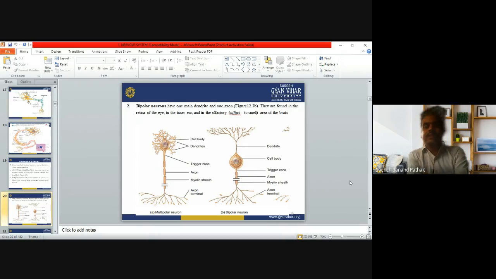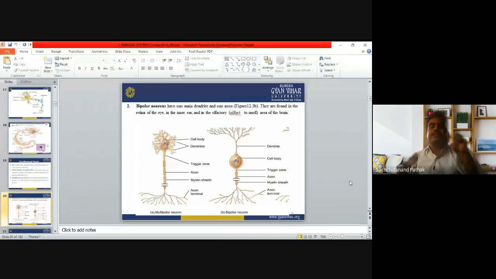So you can see in the image, there is a cell body, and just above the cell body is one main dendrite that emerges from the cell membrane. The cell membrane has only one extension, one dendrite, and then this dendrite is going to be divided into several branches. So there is only one main dendrite and then one axon. That is the bipolar neuron.